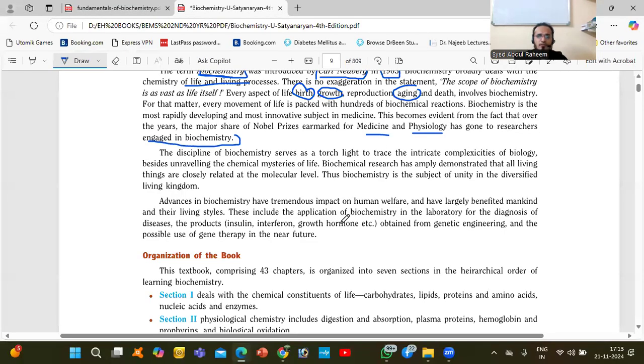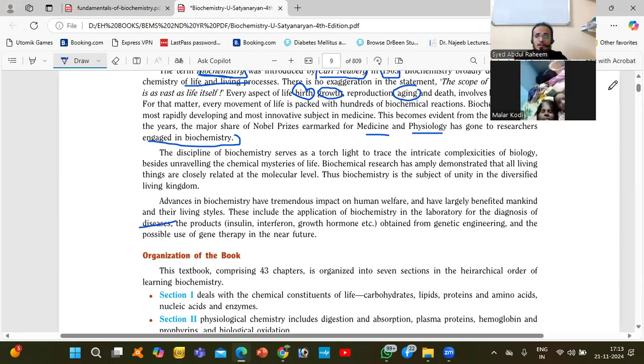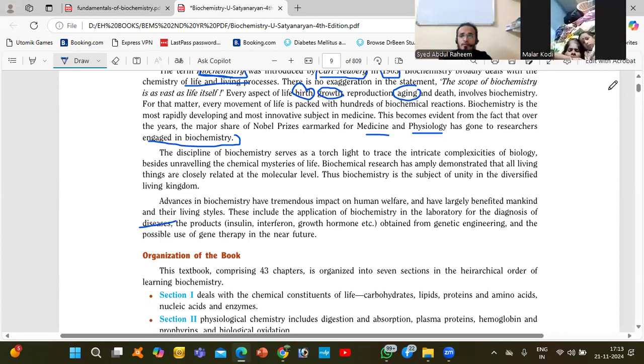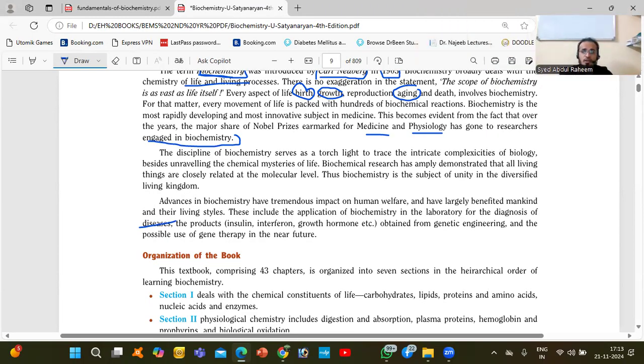This includes the application of biochemistry in the laboratory for the diagnosis of diseases. So how does it help? It not only helps at the body level but also at a diagnostic level. Biochemistry also helps to diagnose disease, like insulin, interferon, growth hormones, etc., obtained from genetic engineering, and the possible use of gene therapy in the near future. So in the coming future, modern medicine will move toward gene therapy.